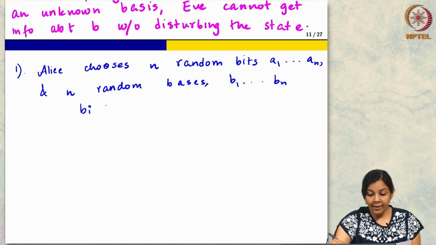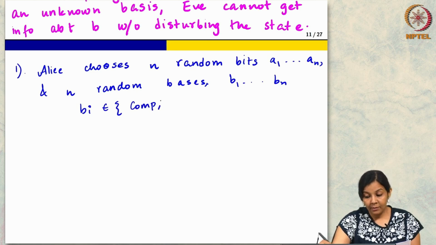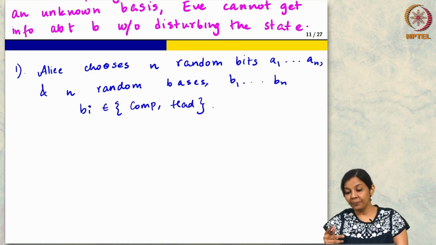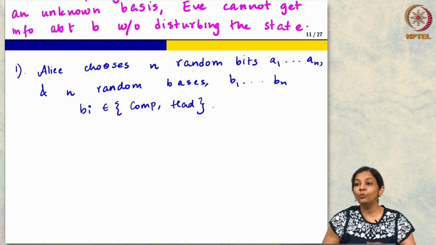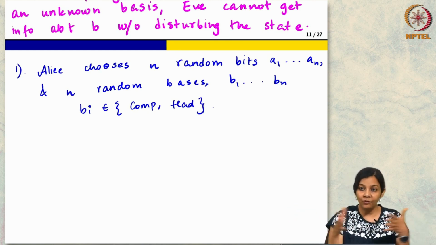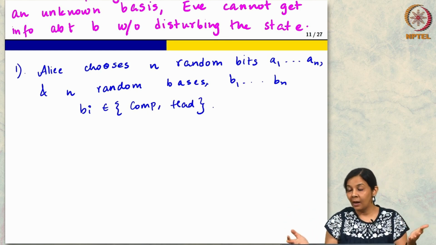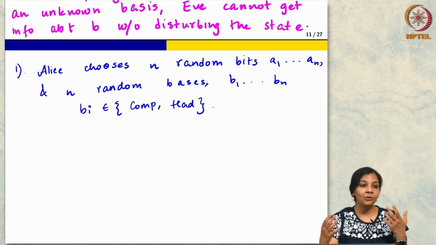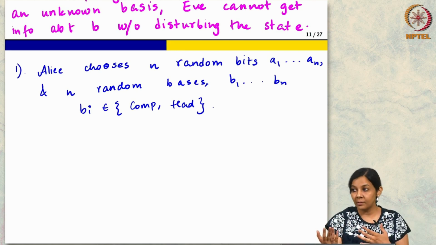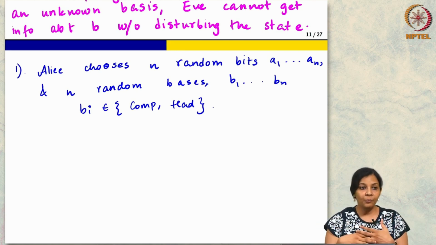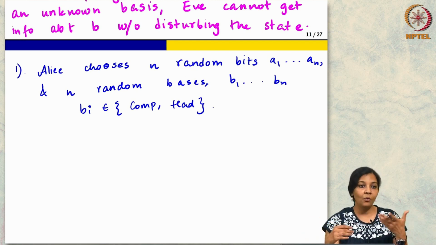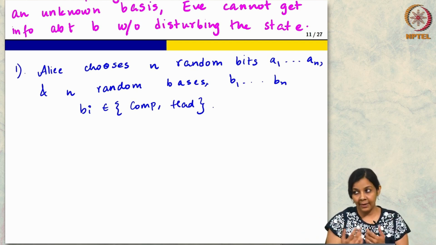So, Bi is either computational or Hadamard. I hope this makes sense. So, I am choosing two random binary strings. The first one corresponds to the bits that I want to exchange. The second one corresponds to a random choice of bases. If it is 0, it is computational, if it is 1, it is Hadamard.